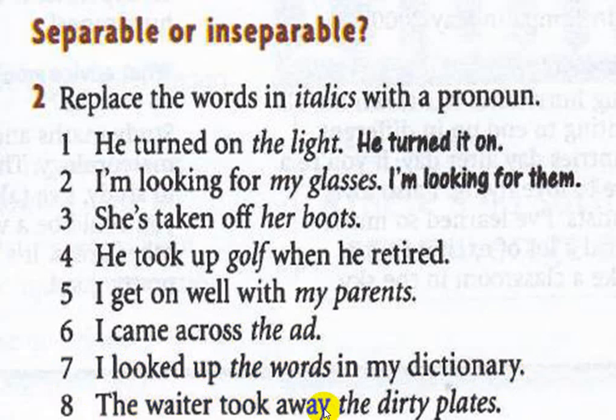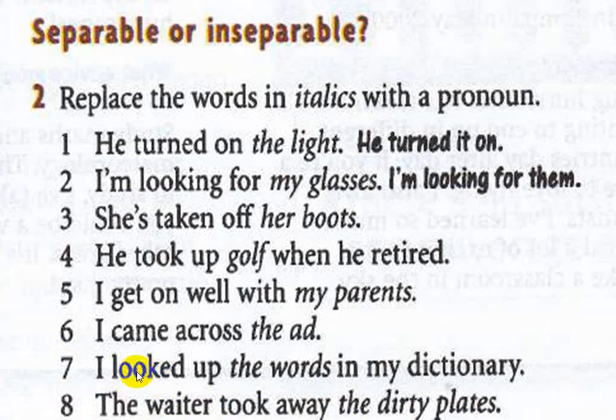The waiter took away the dirty plates. Took away here is a phrasal verb, and the dirty plates is in italics, so it must be replaced with a pronoun. The waiter took away them. Or it is best to say, the waiter took them away.